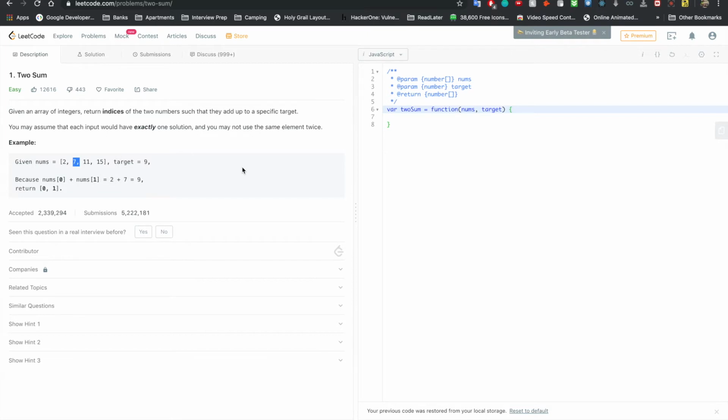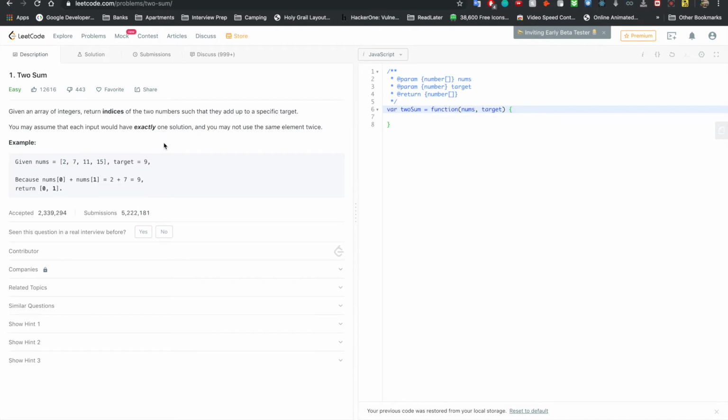So we know that as we go through this array, we want to hold on to the value and we want to hold on to their index, because the index is important. And every time you need to hold on to a pair of information, you want to use a map or an object. Hypothetically, if they didn't ask for the indices and they wanted the numbers themselves, then the challenge is different. We don't need to return the indices, so now we only have to remember the number. And in that case, you would use a set.